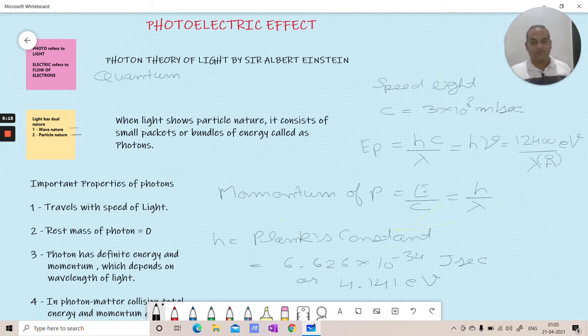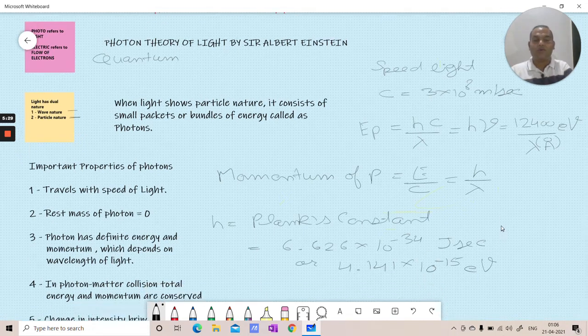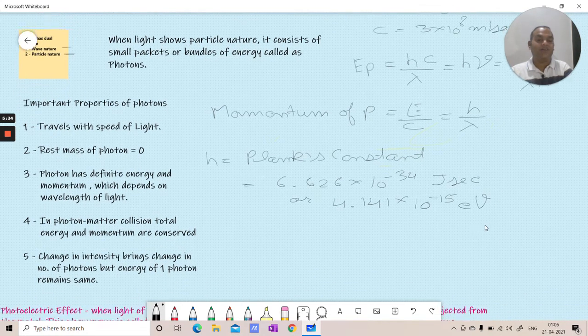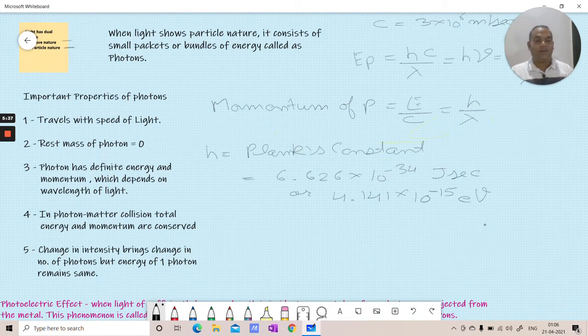Okay, there is one more thing which we need to add here. Yes, so this much into 10 raised to the power minus 15 electron volt second. Some people might be wondering what is electron volt. So electron volt is a unit of energy. So here it will be electron volt into second. So this is about Planck's constant.